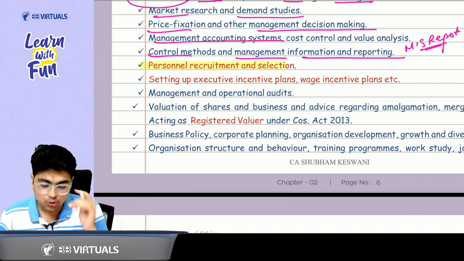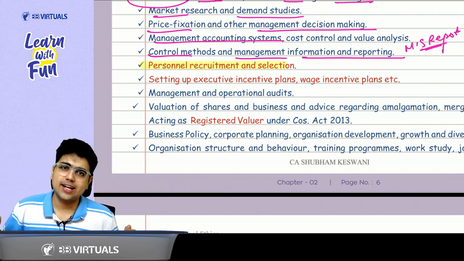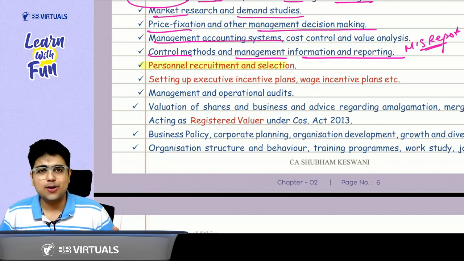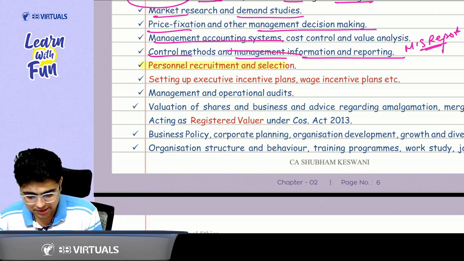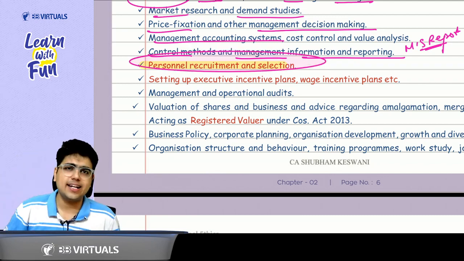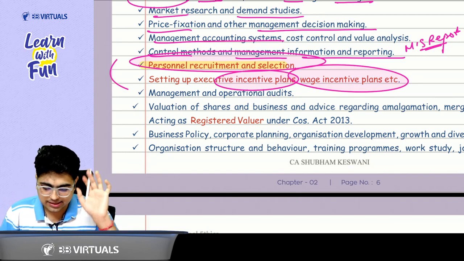Now, personnel recruitment and selection. Let's say I have a client. That client wants to appoint an accountant. Who will be better than me to judge whether the accountant can do the accounting properly or not? So I can help in the personnel recruitment and selection services. Similarly, for the person so selected, I can help in preparing the incentive plans, wage incentive plans. So please consider this service.